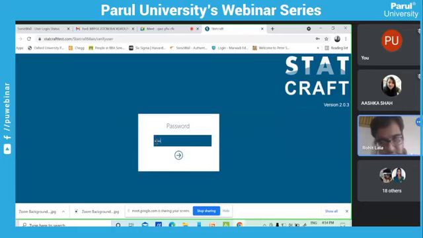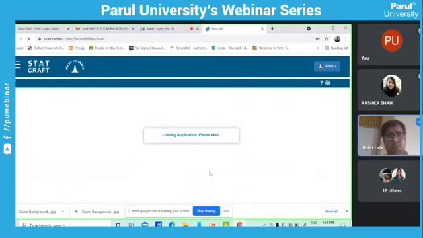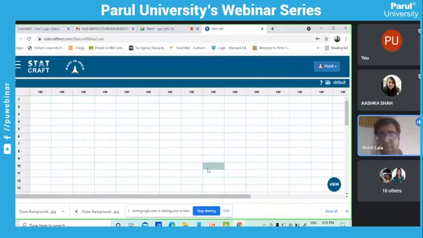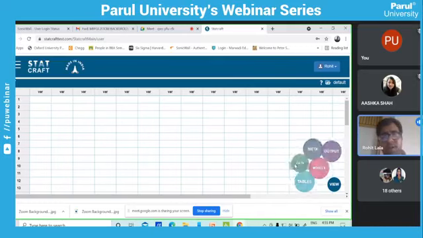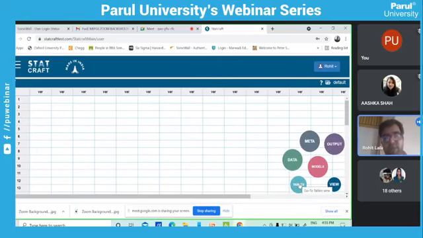Just give me 1 minute. It is a kind of coding program, and coding in R Studio is a bit difficult. But Statcraft is a software that helps us by just generating the codes. Like I am using Minitab, in the same way, it is a kind of software which has visual tabs available. This software is online, you can say it is a cloud-based software.